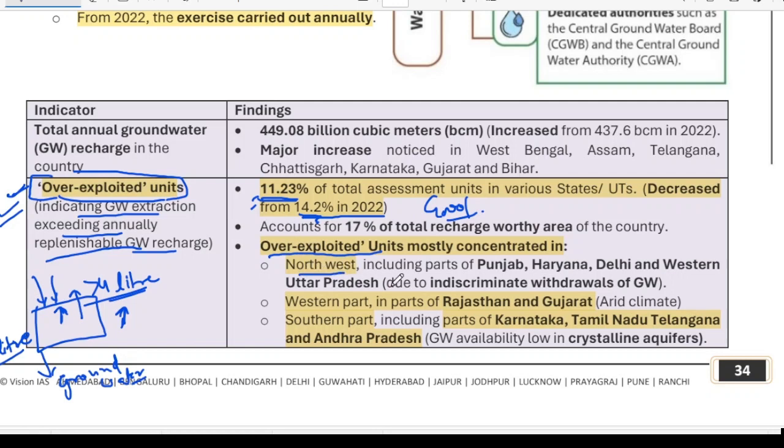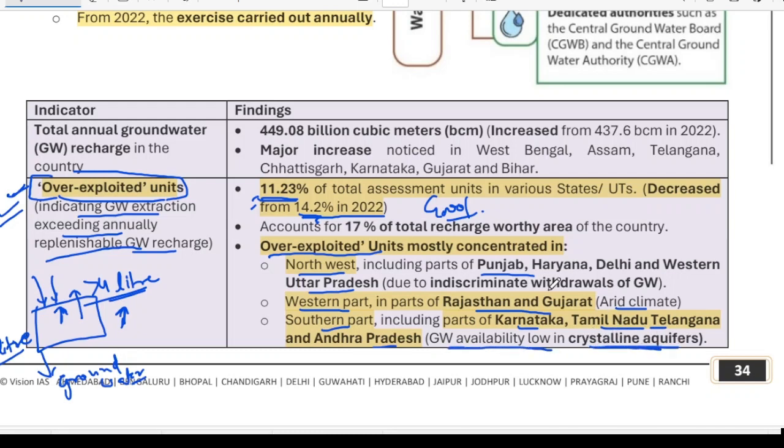In the northwest region, including Punjab, Haryana, UP, and the western part like Rajasthan and Gujarat because of the arid climate. In the southern part also, like Karnataka, Tamil Nadu, Telangana, Andhra Pradesh, because the groundwater availability is low in the crystalline aquifers.